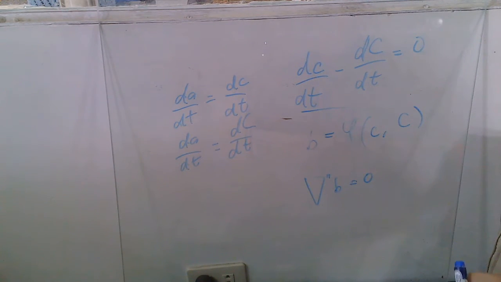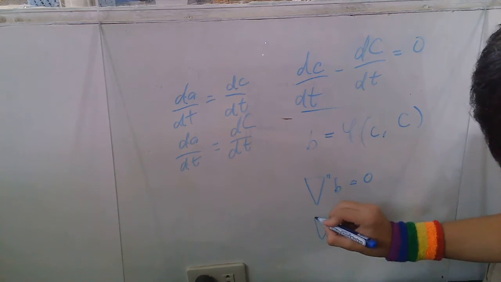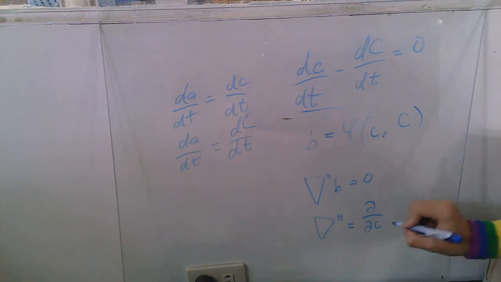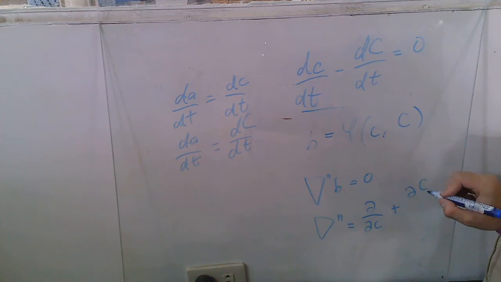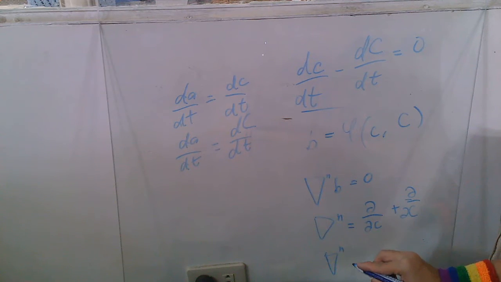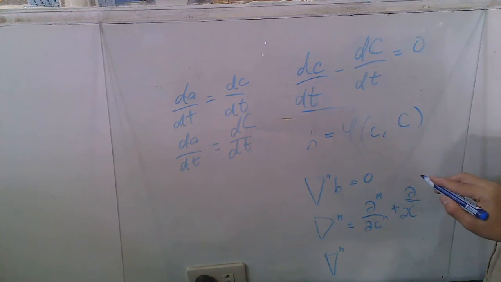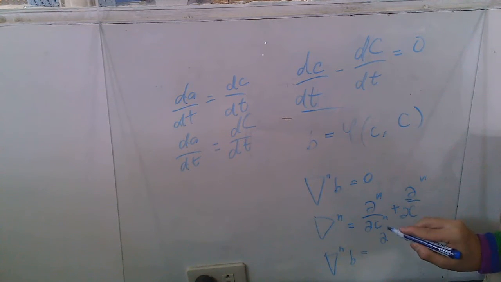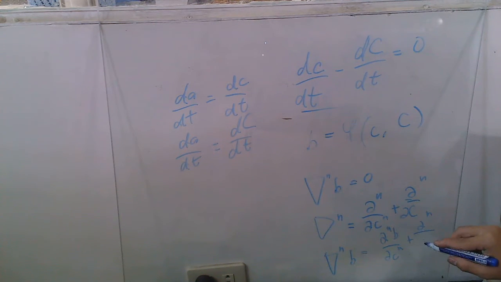The Laplacian of n simply tells us to take the partial derivative with respect to small c plus the partial derivative with respect to big C. So nabla n of b is equal to the partial to the n of b over d small c to the n, plus the partial to the n of b over d capital C to the n.